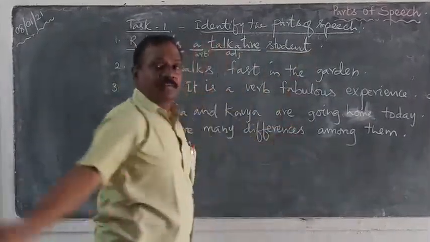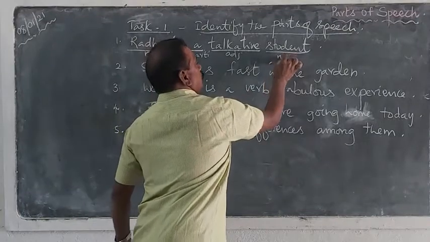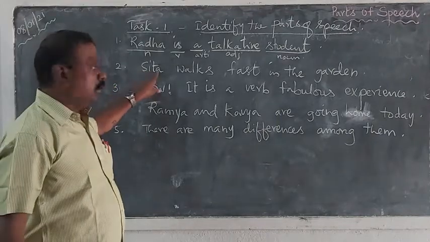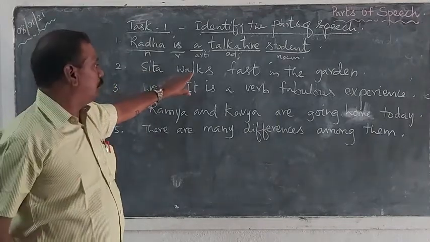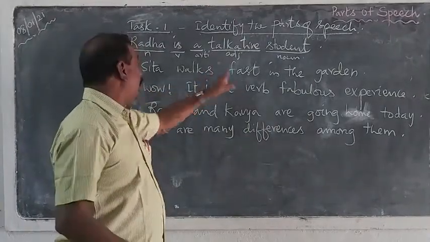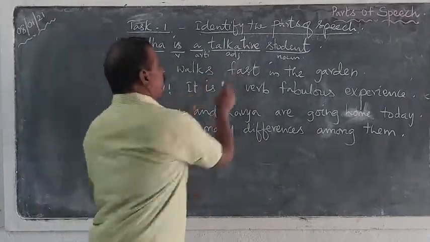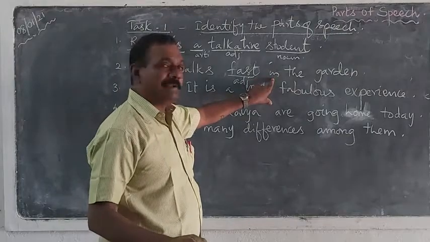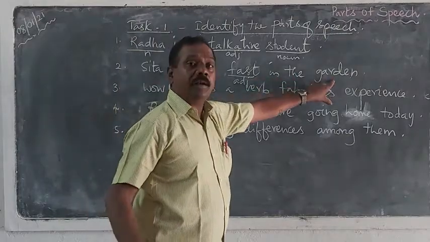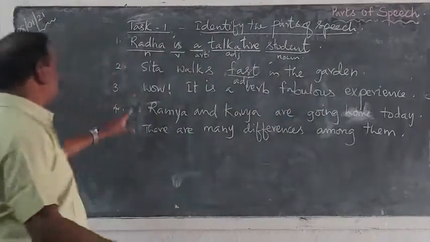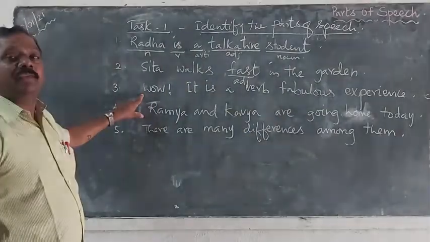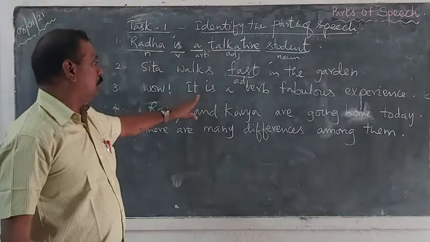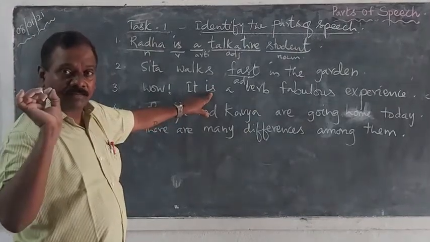Next, student, it is name, noun. So, in this way, when we see each and every word in these, Sita, noun; walks, it is an action, verb; fast, it modifies the verb, so this is an adverb; in, it shows the position, so this is a preposition; the, an article; garden, name of the place, a noun. Wow! Just now I have told you, this is an interjection. This is a sound, a meaningless word. It, a pronoun. Is, a verb. It is a helping verb.